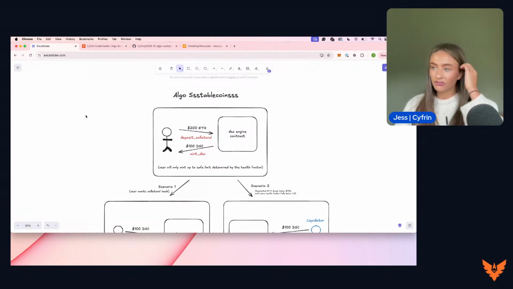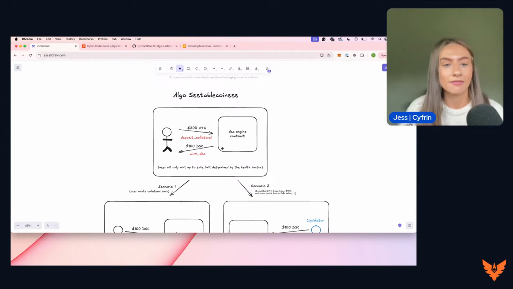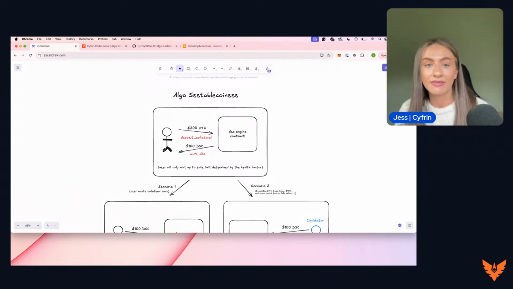So the intended functionality here is for a user to be able to deposit some collateral and receive some stablecoins in return. This is an algorithmic stablecoin. So we've got an example here. We have a user. They call the deposit collateral function, and they send $200 worth of ETH to the contract. They can then mint some of the stablecoin, which is DSC, using the mint DSC function, and they will receive 100 DSC in return.